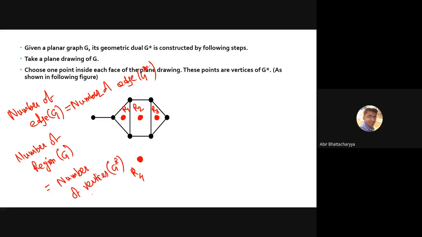So these two properties always hold true. Number of regions of G is equal to number of vertices of G star. Similarly, number of regions of G star is equal to number of vertices of G. That is the way we can cross check our answer, whether our dual is correct or wrong. Okay, so let's proceed further.